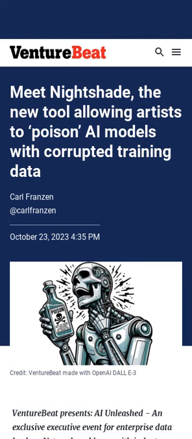A new tool called Nightshade alters pixels in images in a way that's invisible to the human eye but poisons the art for any AI models that are trained on it. It causes AI models to learn the wrong names of the objects and scenery they are looking at. The technique is difficult to defend against as it forces AI model developers to remove poisoned images, which by design are difficult to detect. AI models trained on poisoned images will likely need to be retrained.